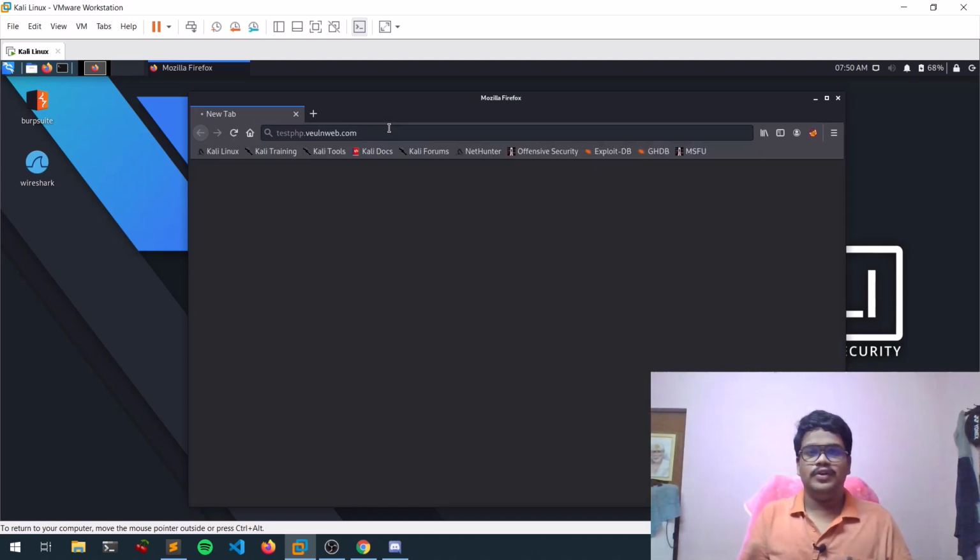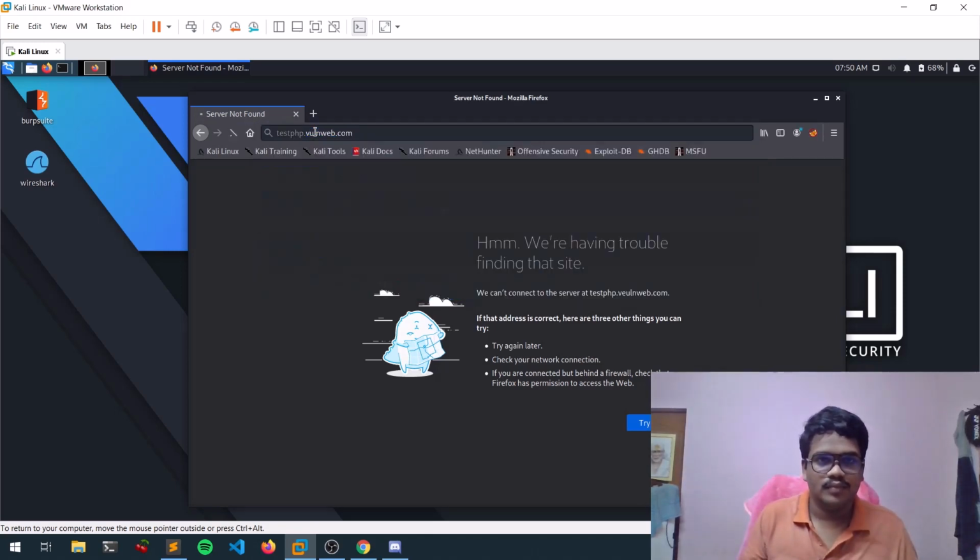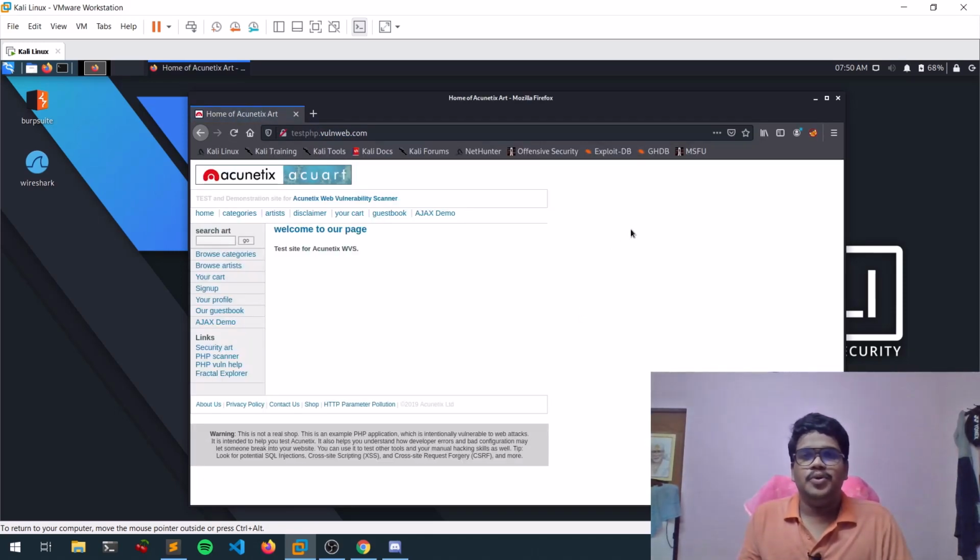Test php.vulnweb.com. So guys, sorry, I think I spelled it wrong. So guys, if you are getting knowledge, or if you are fluent with this Wireshark tool, then we can do some man in the middle attacks. Okay, so I'll also make a video on that, like how you can perform those attacks. But for that you need to learn Wireshark, guys.